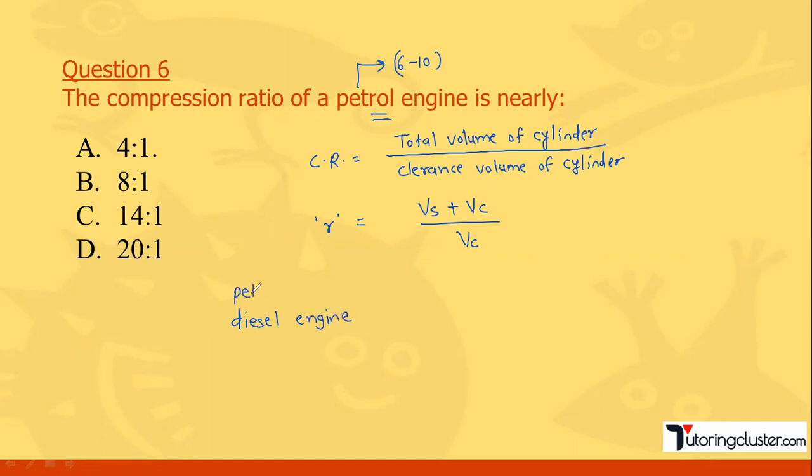For the petrol engine, the range is around 6 to 10 compression ratio. In a diesel engine, it is higher, around 15 to 20. So the answer for this will be 8:1. Compression ratio 8:1.